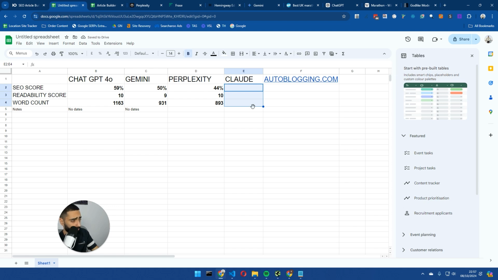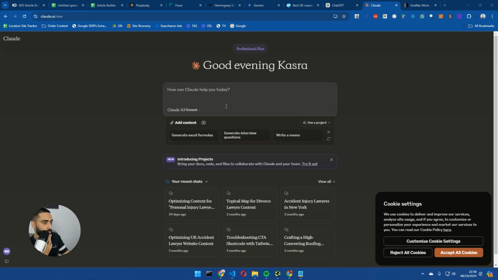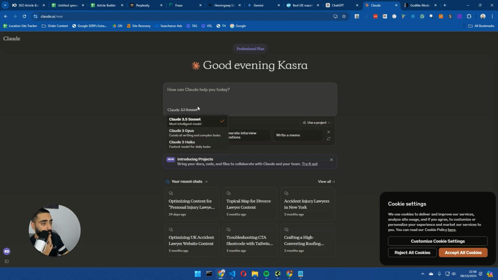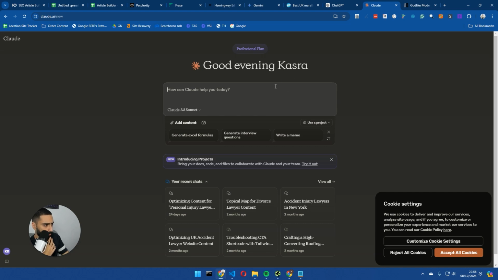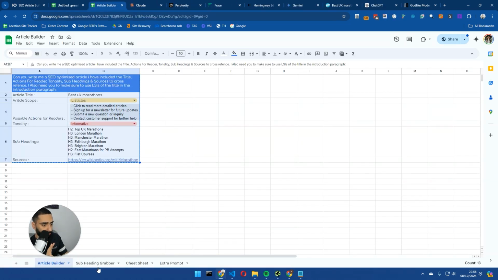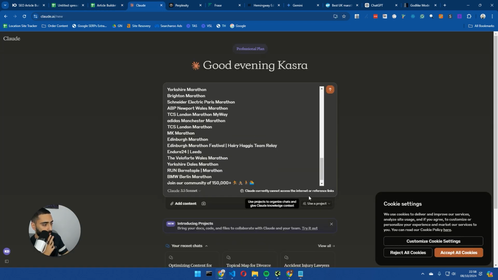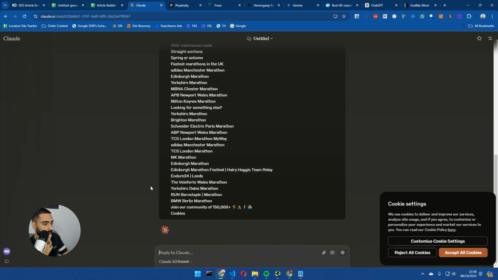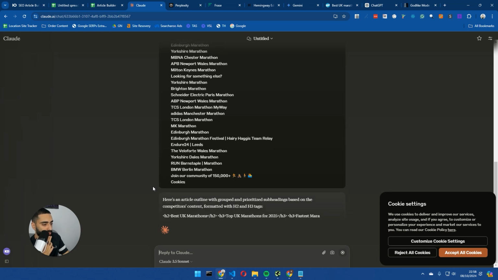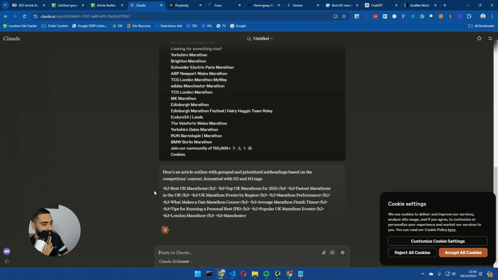I have high hopes for Claude, but I could definitely be let down right now. So we're just going to use Claude 3.5 Sonnet, which I believe is the free version. And we're going to do the exact same thing. We're going to use two prompts. We're going to use the subheading prompt first to combine all of the actual subheadings. And we will see how well this does.